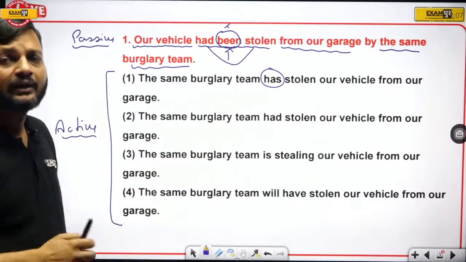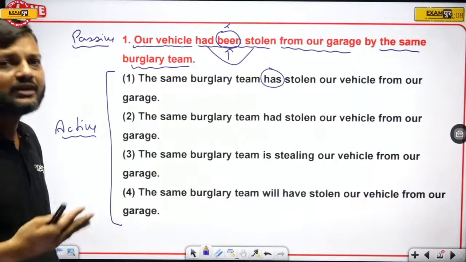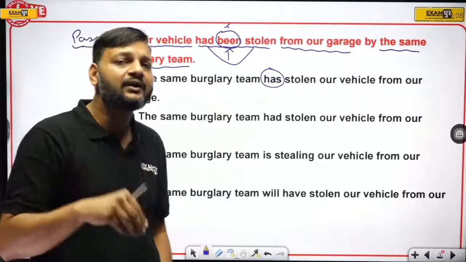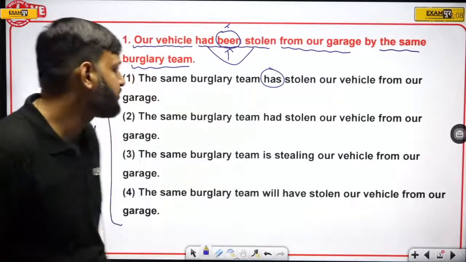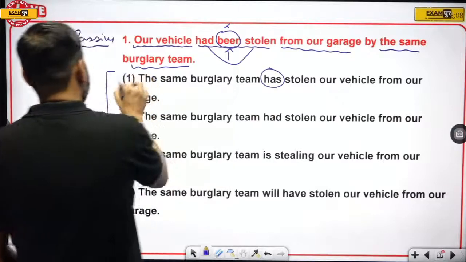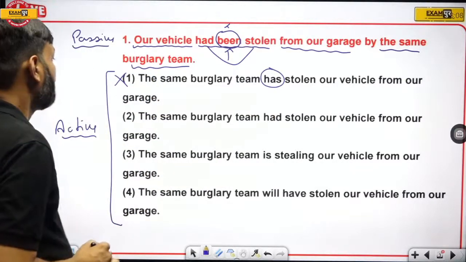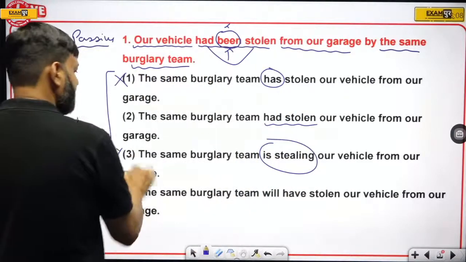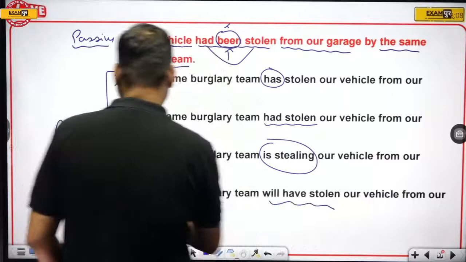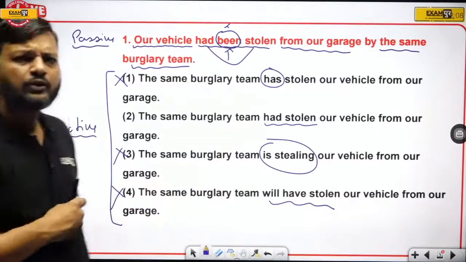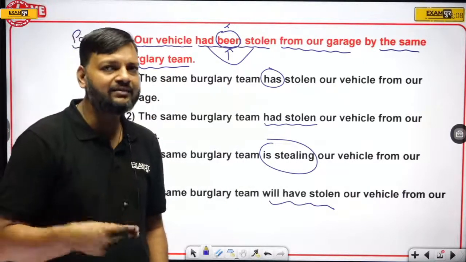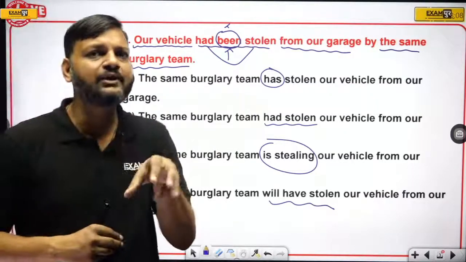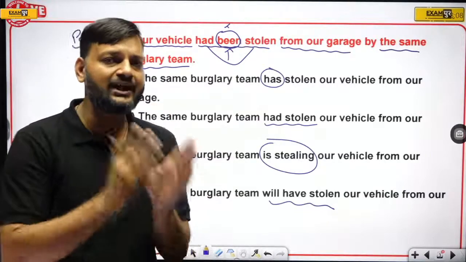Here tense has been changed, and I have told you several times that while changing an active sentence into passive or a passive sentence into active, tense never changes. So because of has, eliminate this option. Here we have is stealing, eliminate, and here we have will have stolen, eliminate. So you don't have to worry about anything else if you pick the keywords. The key elements of active and passive will take you to the right answer.